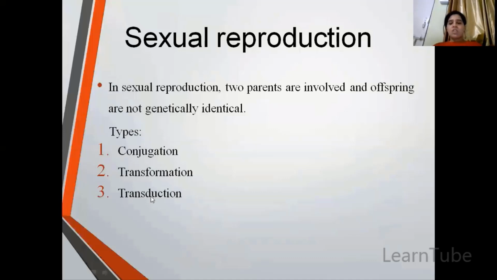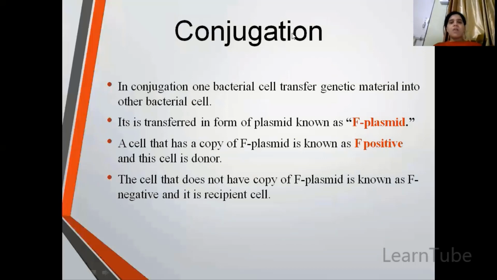Conjugation, transformation, and transduction. Now, what happens in conjugation is, first of all, do you remember pilus? So the pilus takes part in this conjugation process. In conjugation, genetic material is transferred from one cell to another cell. And this genetic material transfer takes place in the form of a plasmid, which is also called the F plasmid. The cell having that F plasmid is known as F positive, and that is the donor cell.